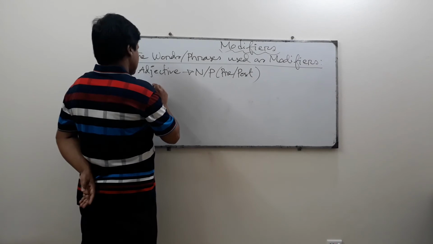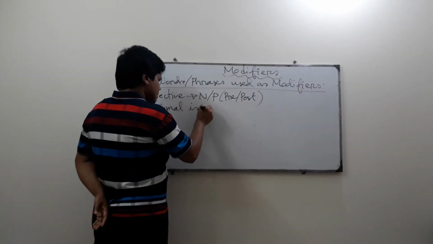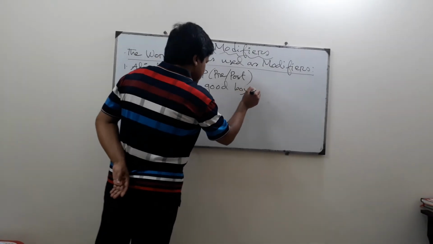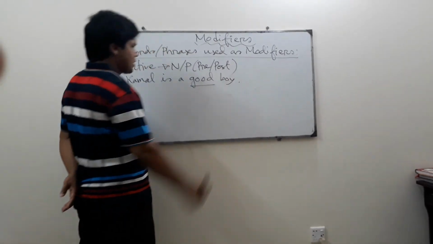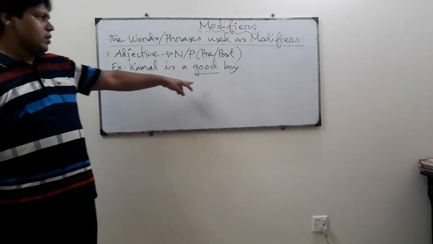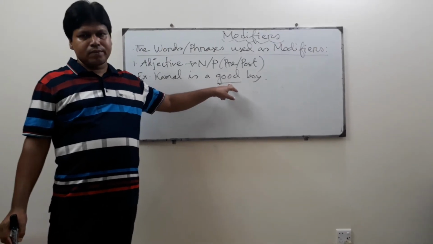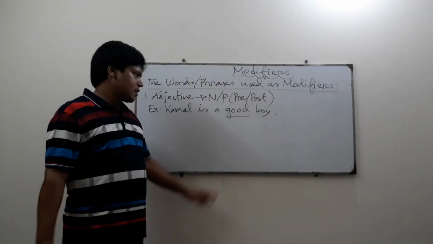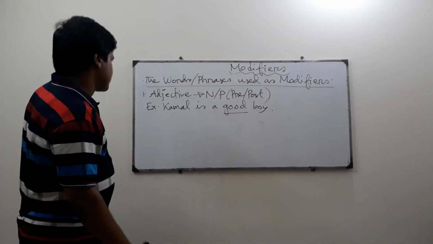Look. Kamal is a good boy. Here, the word good has modified the word boy. So, here good is a pre-modifier and it's also an adjective. We know that the word good is an adjective, and here it has modified the word boy, which is a noun.